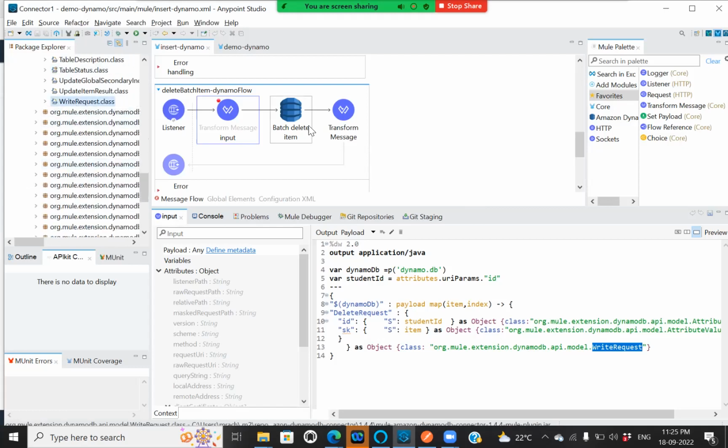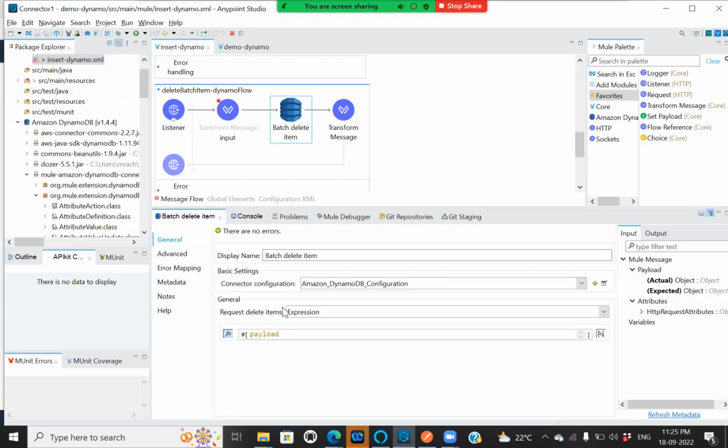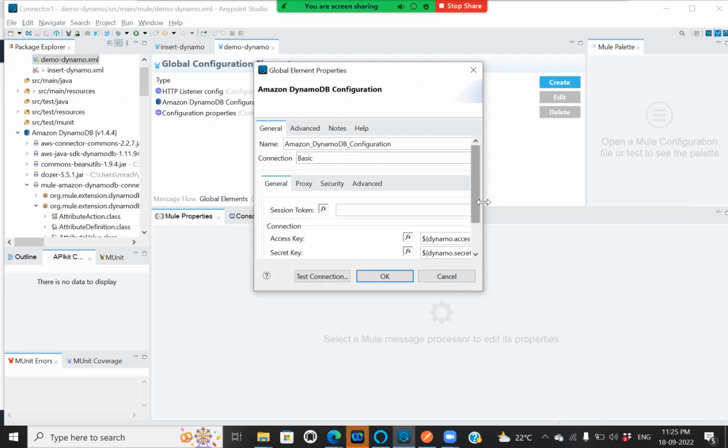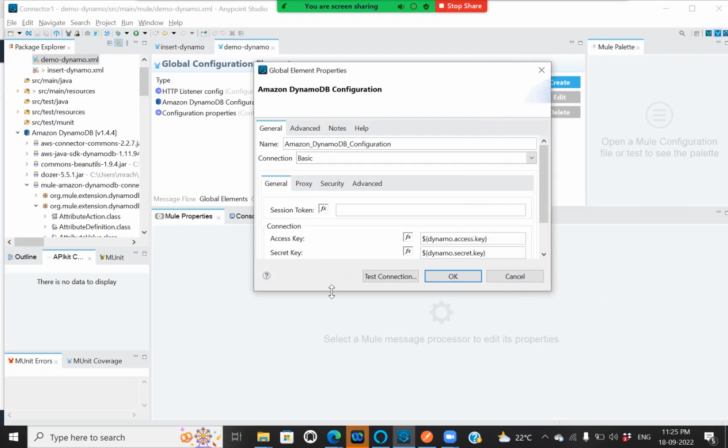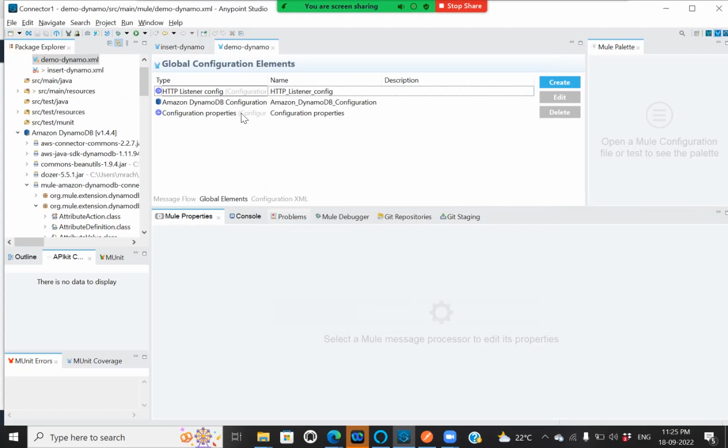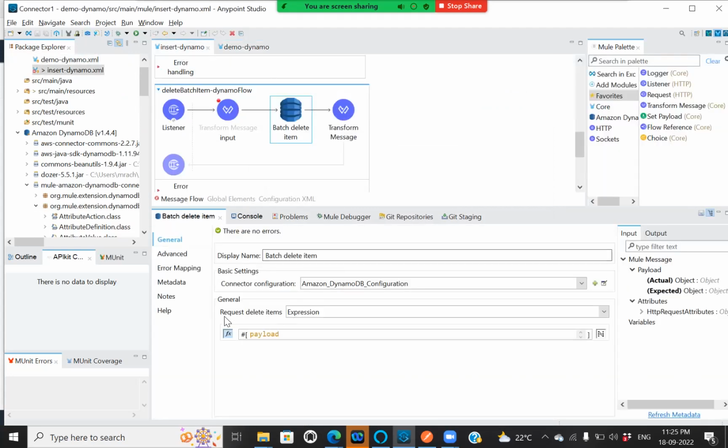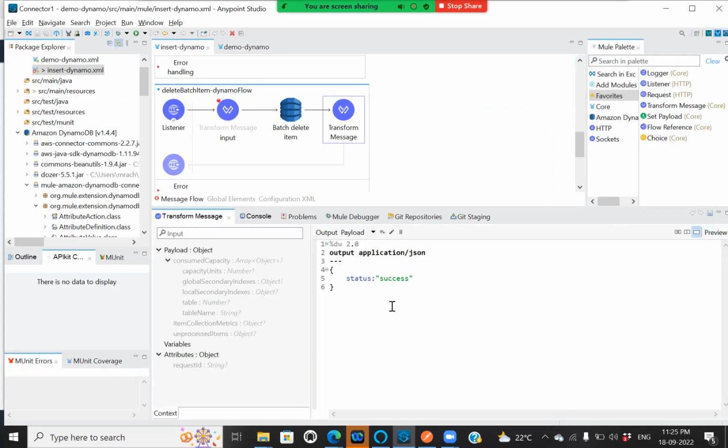Here it is. Now let's see how my connector looks like. I'm providing a basic Amazon DynamoDB connection which consists of a secret key, access key, followed by the region. I'm providing what kind of request it is, whether it is an expression or edit inline, followed by the payload which I have constructed in the previous step. And the final step, I have my success response.